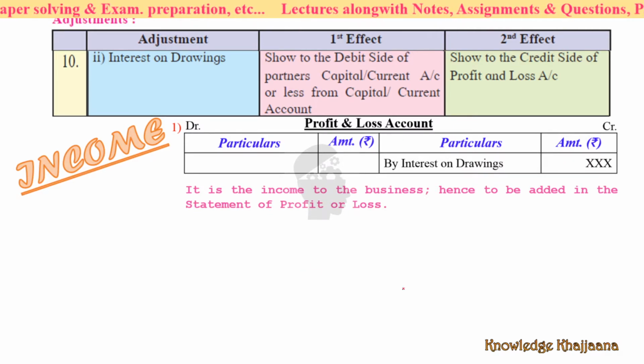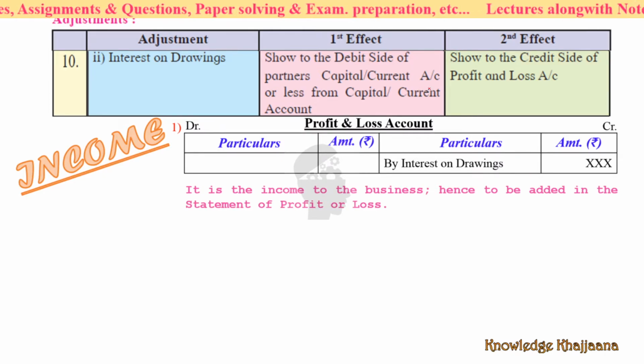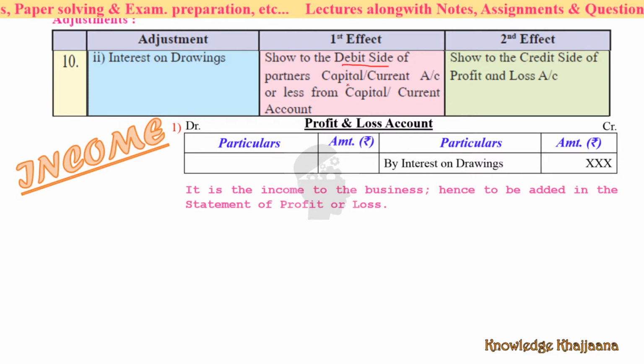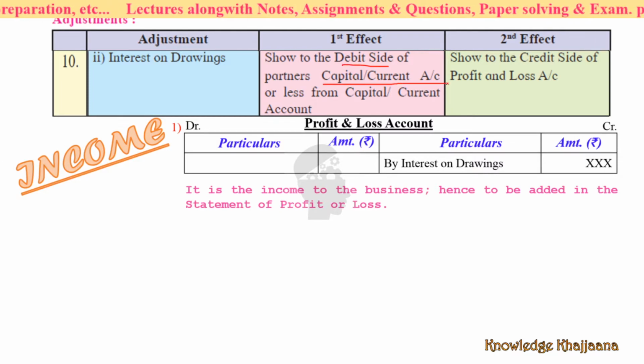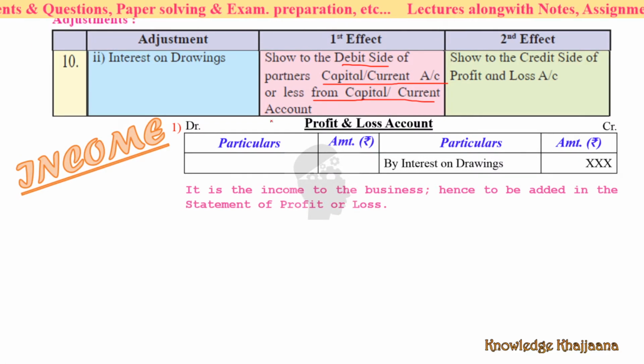Okay, and what is its second effect? See, show to the credit side of the profit and loss account, that we have done. Show to the debit side of partners capital or current account, or less from the capital or current account.